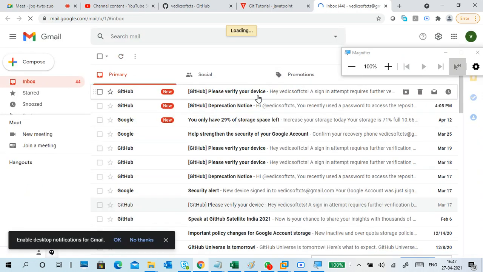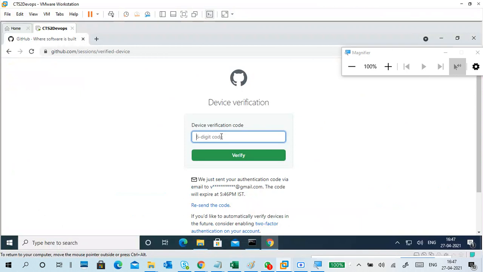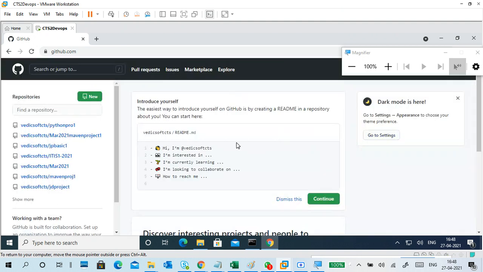So this is verify your device. If you log in, if you already know my GitHub password and are trying to log in, it throws this error. Better not to do it. Don't go with multiple things. It's only one login to one device at a time. At a time, only one device will log in. So here it is.